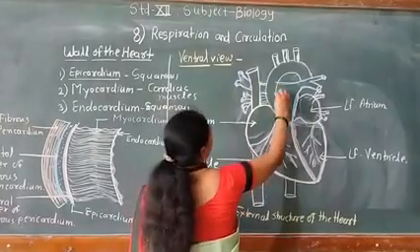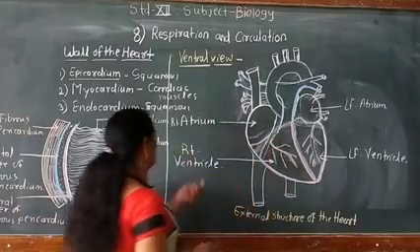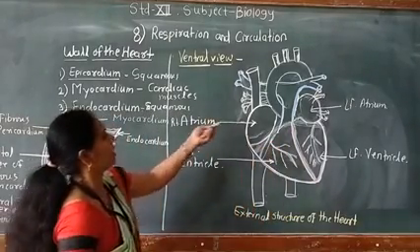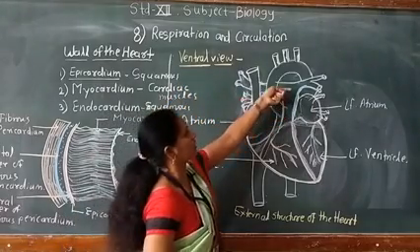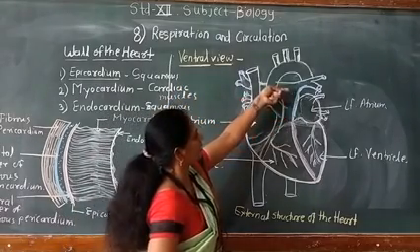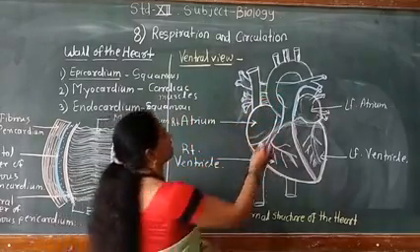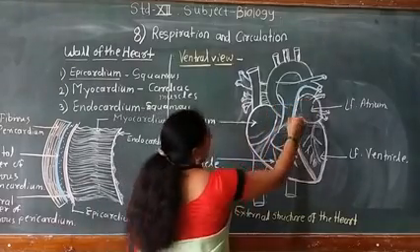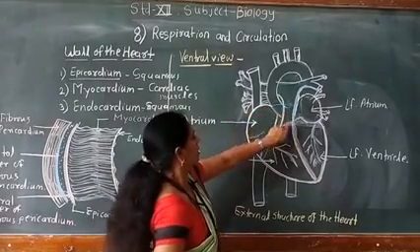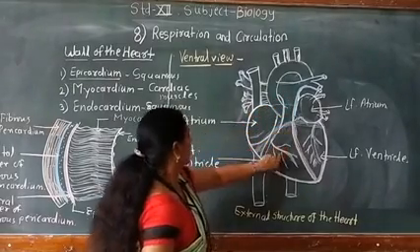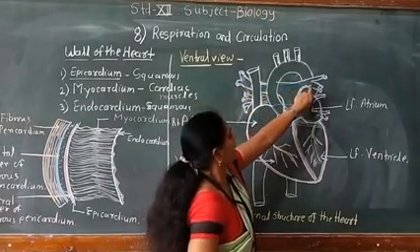And this blue colored pulmonary trunk originated from this ventricle, the right ventricle. It looks towards the anterior border of the heart. So in the diagram it is here, towards the broad portion of the heart, towards the anterior border of the heart, and it originates from this right ventricle. Externally only this part is visible and all the other parts are present inside the heart. Only the origin of the pulmonary trunk from the right ventricle is seen, and it bifurcates again into two arteries, the right and left pulmonary arteries.